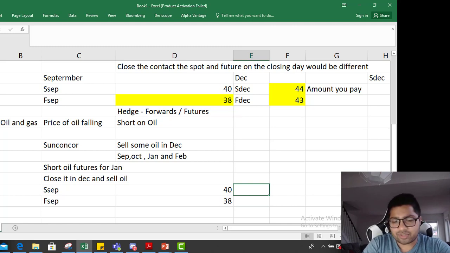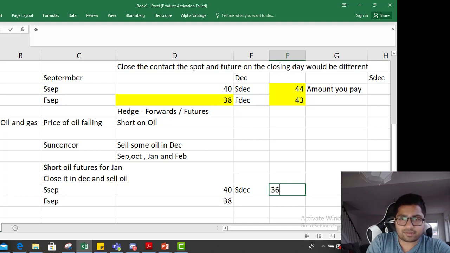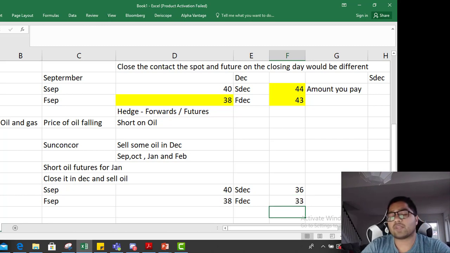Now it's going to sell some oil in December. So when it sells that oil, the spot price in December was 36 bucks, and the future price in the month of December was 33. Okay, so spot has gone down, oil has also gone down.